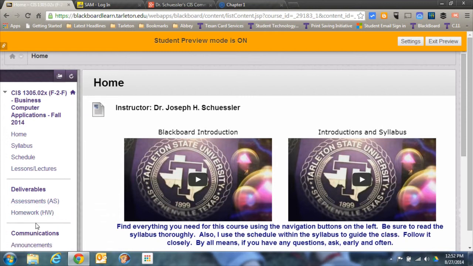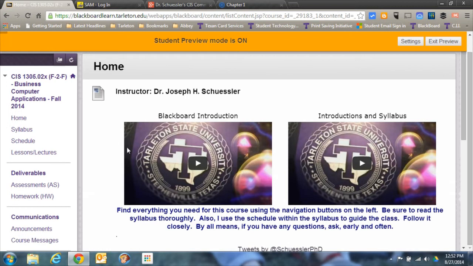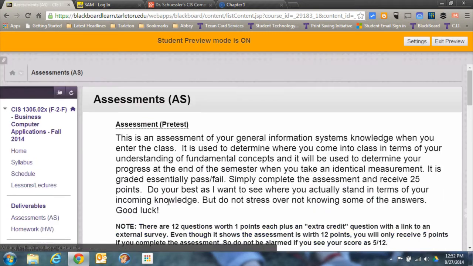Most students are interested in this next part, the deliverables, and that's what you're going to have to turn in to be able to get your grades this semester. So there's actually 3 of these. You can only see 2 at this point. Once the exams are populated, they'll pop up there, and we'll talk about those a little bit more in just a second. Assessments are here.